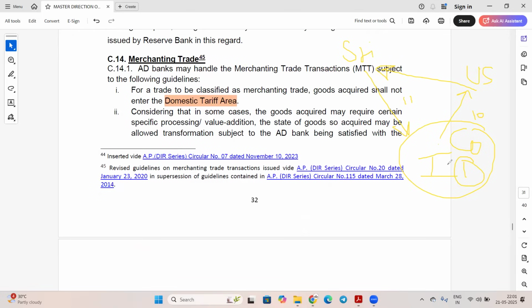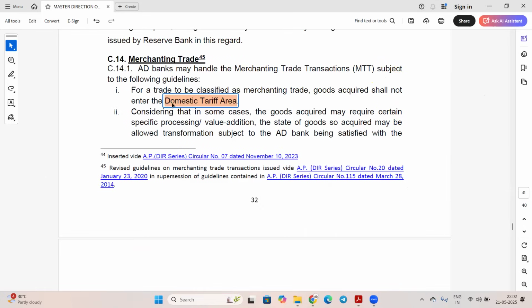So this is the merchant trade. In that, the Indian company will only do the dealing. The goods will directly go from the US to Sri Lanka. But in this, payment will be done from India only. The Indian company will make payment from India to the US, and this Indian company will receive payment from Sri Lanka to India, and here it will get the commission. So this is the merchant trade.